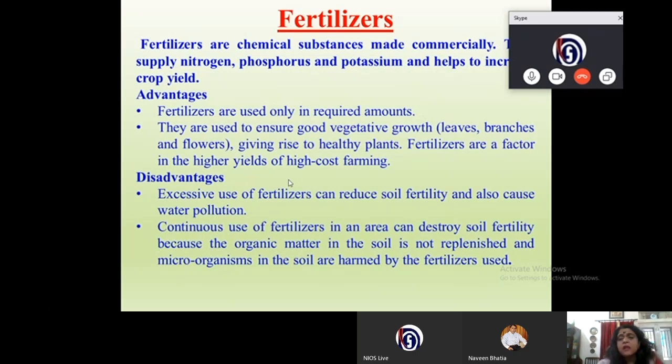As a result, the oxygen supply of the pond or lake will decrease and it will result in the death of aquatic animals. Not only that, certain fertilizers also reduce soil fertility, as we just studied.